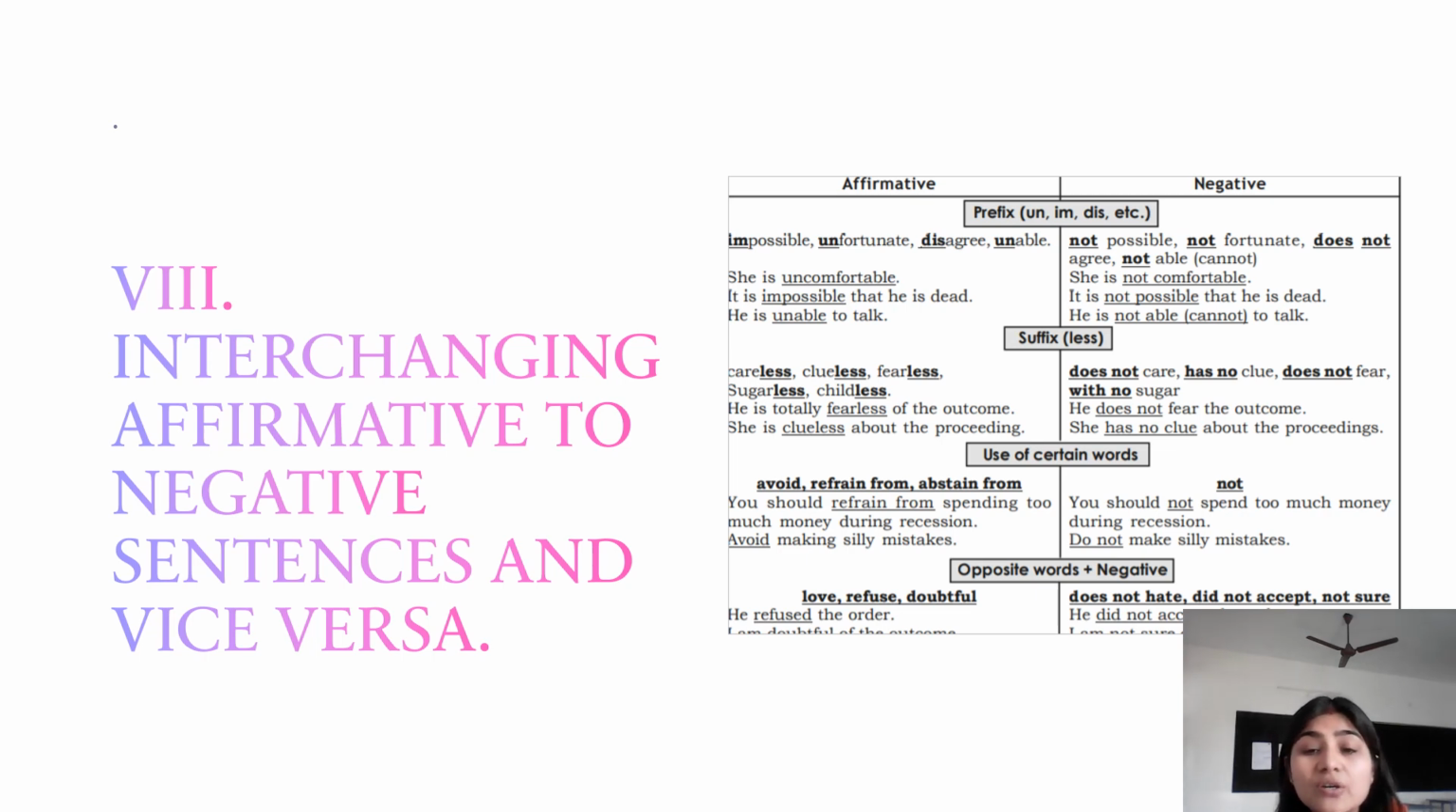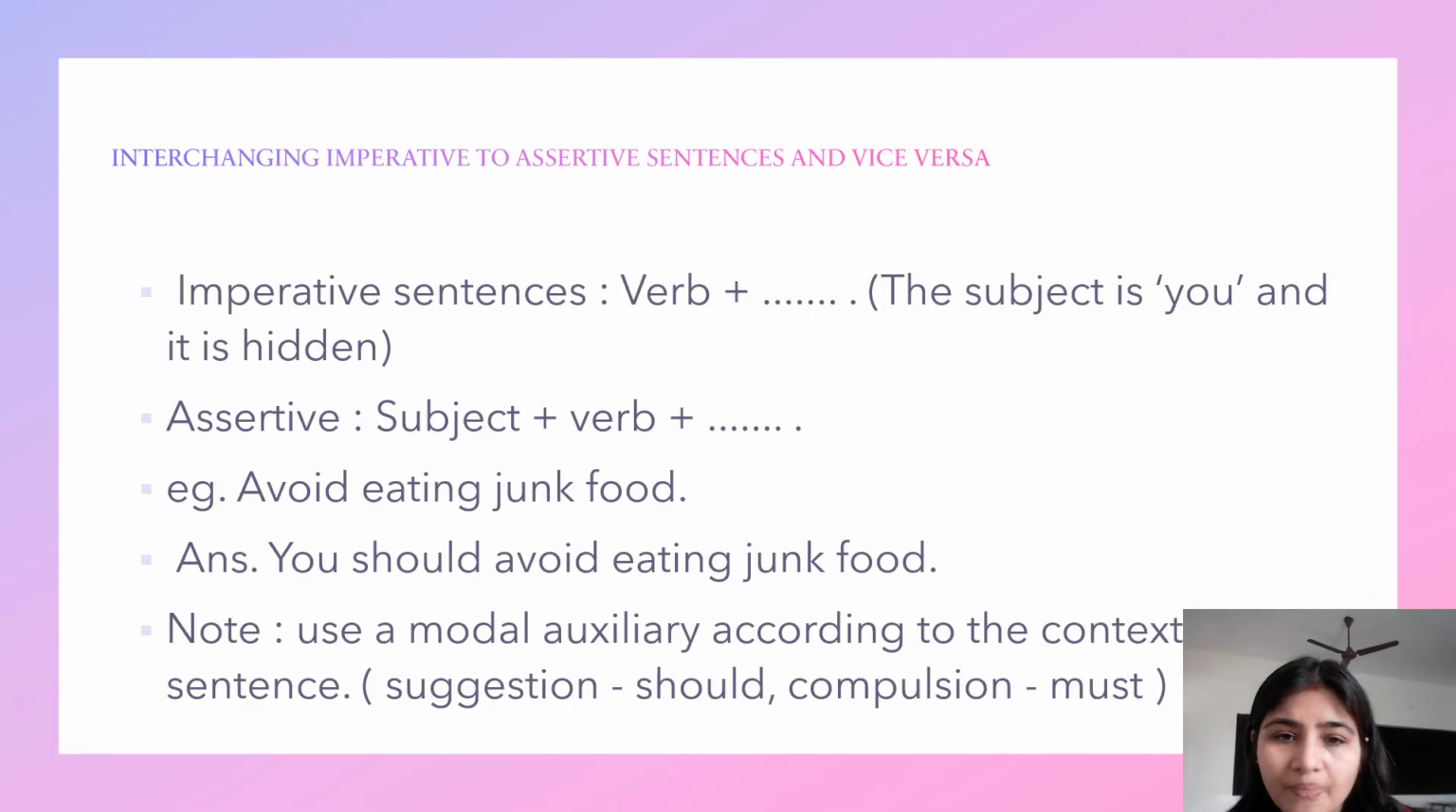Okay. Even the opposite words will help you to change a sentence from affirmative to negative. For example, he refused the order. You can say he did not accept the order. So these are the ways by using prefixes, suffixes and certain words and opposites, you can change a sentence from affirmative to negative. Here we will see how an imperative sentence can be converted to an assertive sentence.